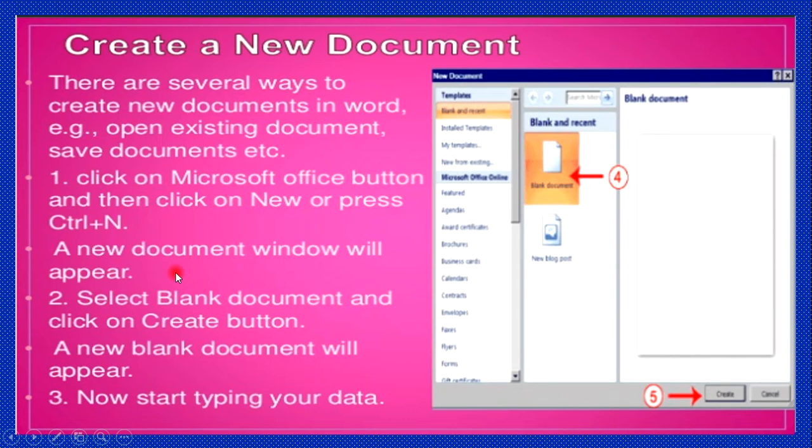So next is create a new document. There are several ways to create a new document in Word, open an existing document, save a document, etc. First click on the Microsoft Office button and then click on New, or press the Ctrl plus N shortcut key. A new document window will appear. Second, select blank document or click on the Create button. A new blank document will appear. Now start typing your data.